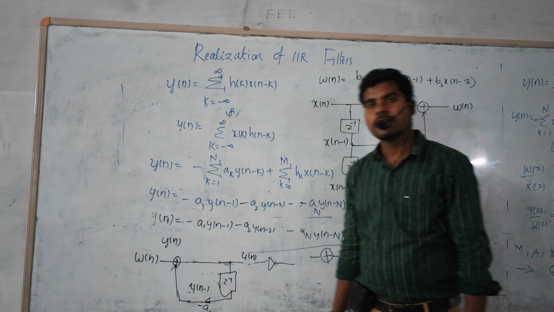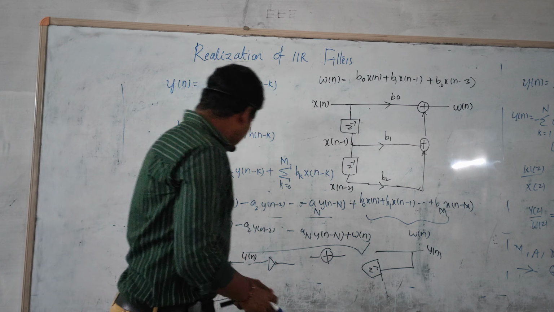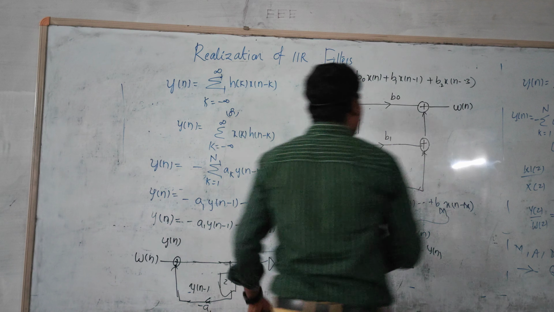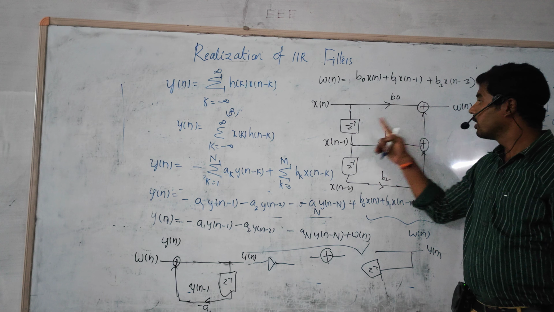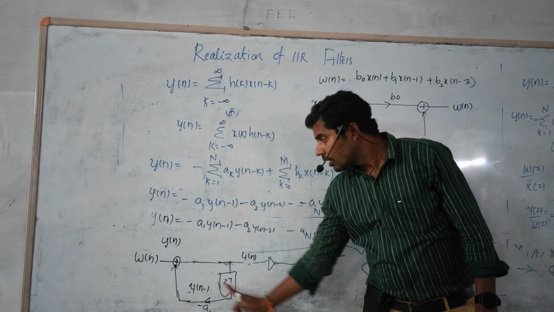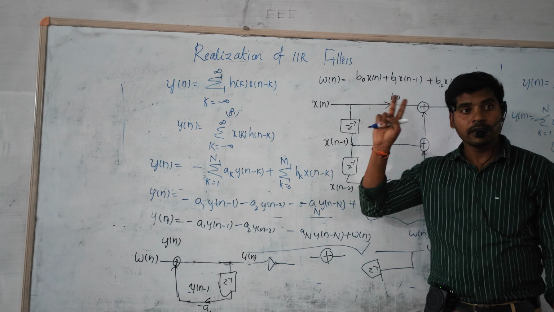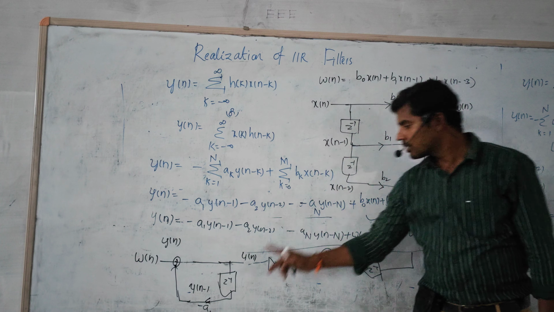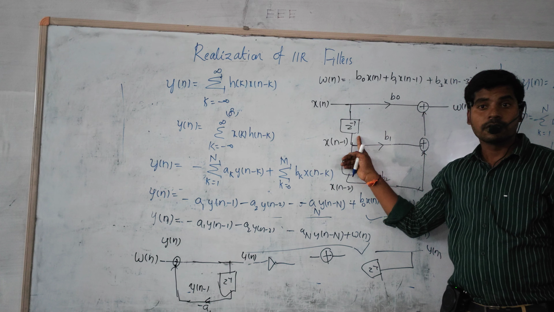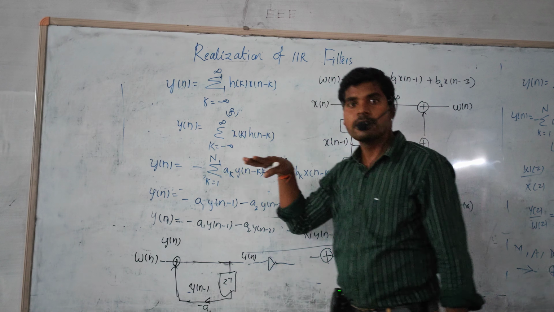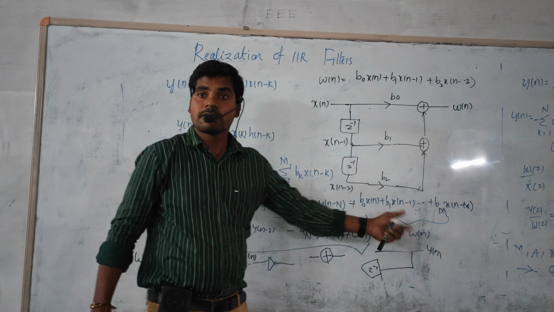Then there is a question, sir, is there any possibility to reduce the number of delays? Obviously. If you clearly observe, in the omega relation you are using delay elements. In this relation also, the input is omega, and delay is also there. That means both inputs are the same in the direct form. In this case omega is the input, delay is used. In this case also omega is the input, delay is also used. That means if you combine those delay elements, a single delay element can be shared by the two sections, both the input side as well as the output side.